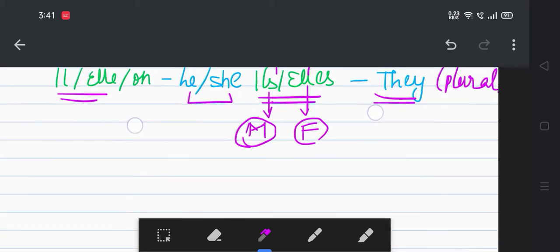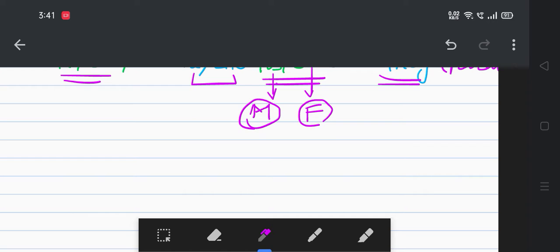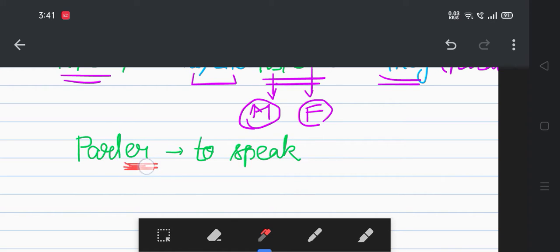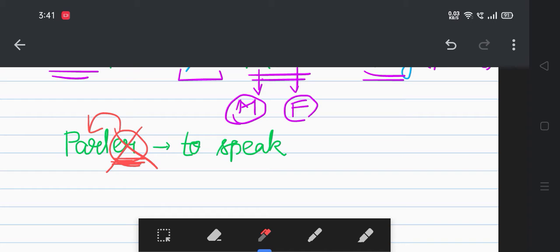So now we shall step into the ER ending verb conjugation. For that, we can take this verb, parler. Parler means to speak. So parler is an ER ending verb. How is it so? Because here is ER in this verb. So what is ER ending verb conjugation? It is nothing but we just cancel out this ER and we add the verb conjugations for this.